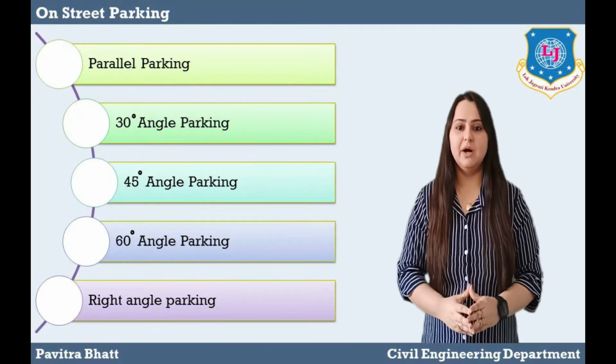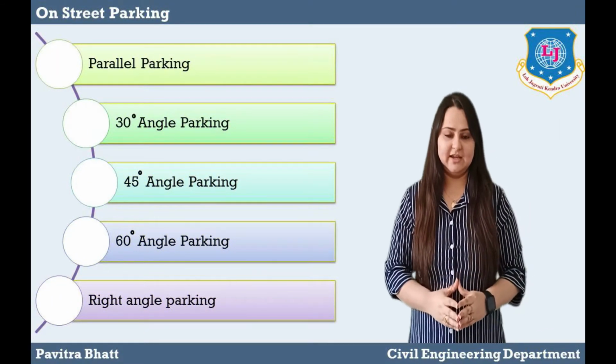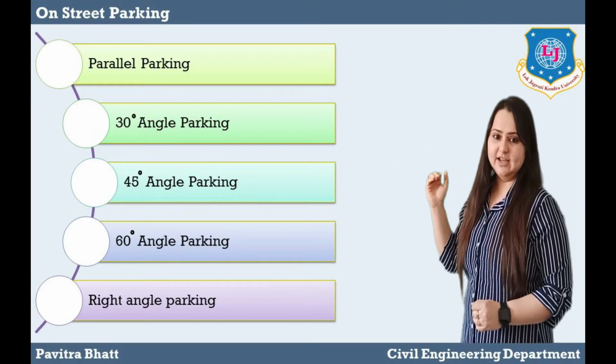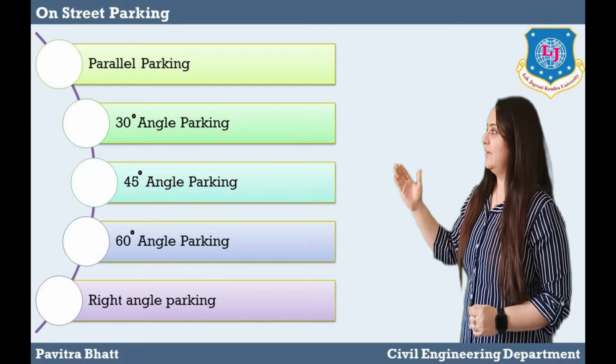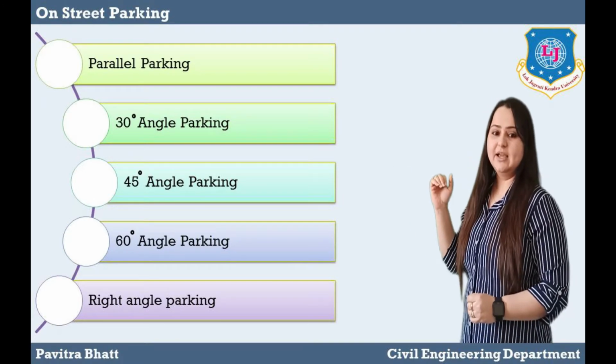Now let's talk about on-street parking. There are 5 types of on-street parking. First, parallel parking. Second, 30-degree angle parking. Third, 45-degree angle parking. Next, 60-degree angle parking. And last, right angle parking.